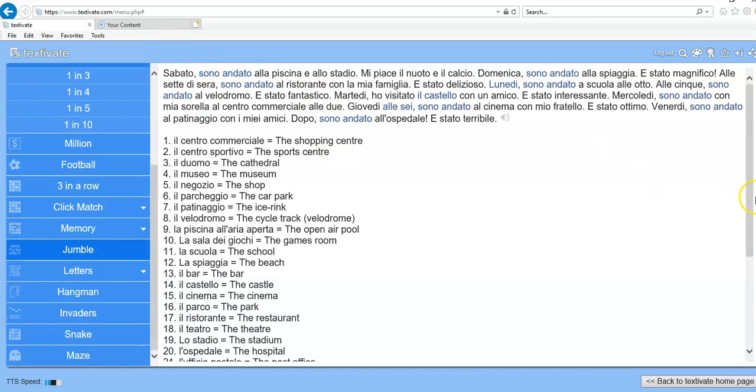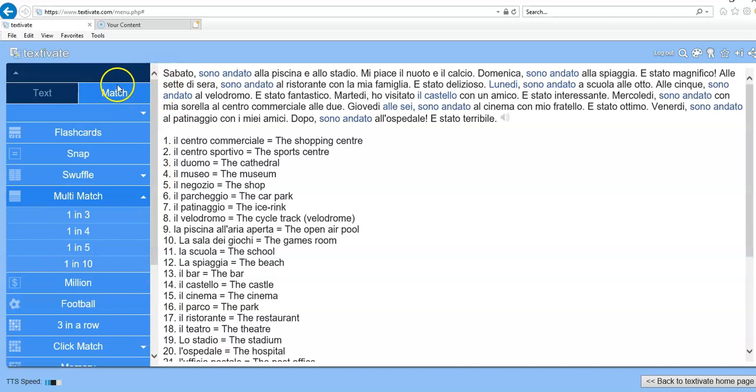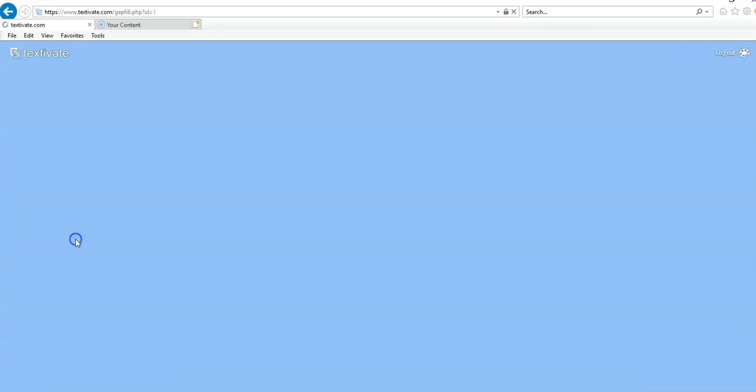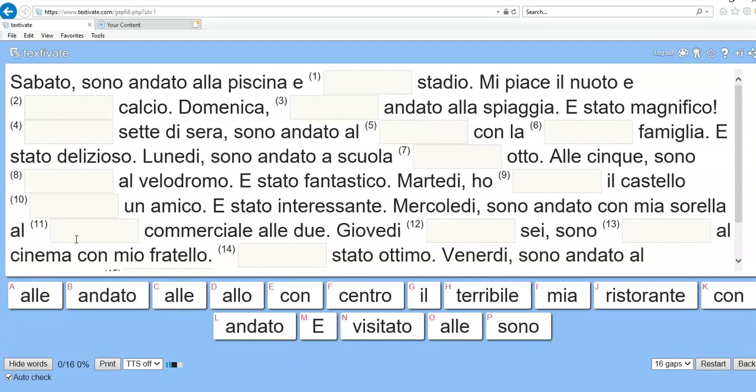I think you should, once you've had some time on that, be okay to have a go at the other activities, so not the ones in the match section, but the ones in the text section. The gap fill one is always quite a nice one to do. Click on it and you'll notice it's taken out lots of the words from that text that you've been working with from the beginning. So it says Sabato sono andato alla piscina e something stadio. So it means on Saturday I went to the swimming pool and you need the word which means to the stadium. Okay, now out of all of the options down here, if you click on one that you think it is, okay, it doesn't actually let you have that because that one is wrong.